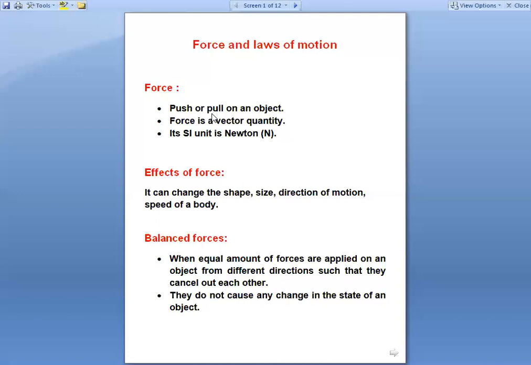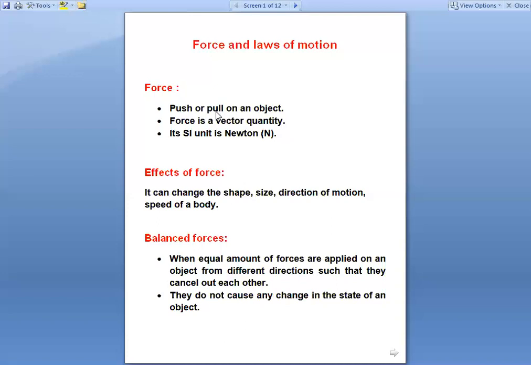When you knead the dough, you are actually pressing, means pushing. So all the actions like pressing, throwing can be expressed in terms of push or pull. So in all the cases, we are applying force. So pushing or pulling is called force.